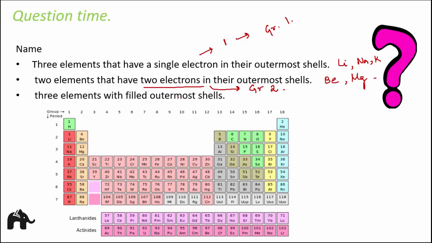Three elements with filled outermost shells. Filled means how many electrons you need? You need 8 electrons in the outermost shell. The only exception is helium, which has 2 electrons. So basically you can pick up any element from group 18. So it could be neon, helium, argon, krypton. So all of these have filled outermost shells.